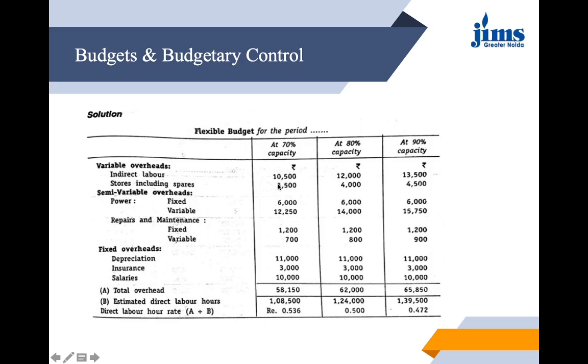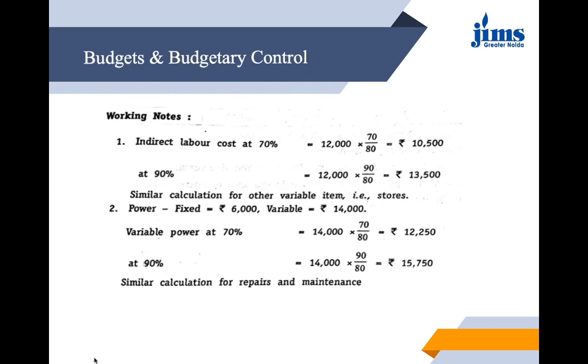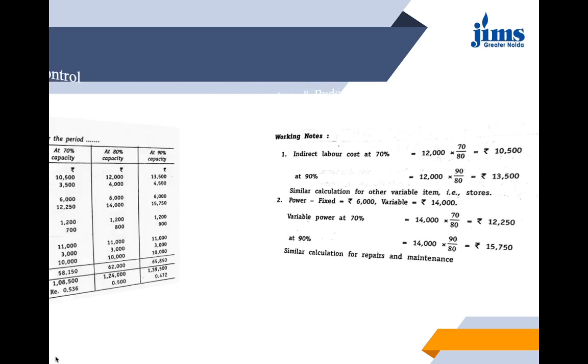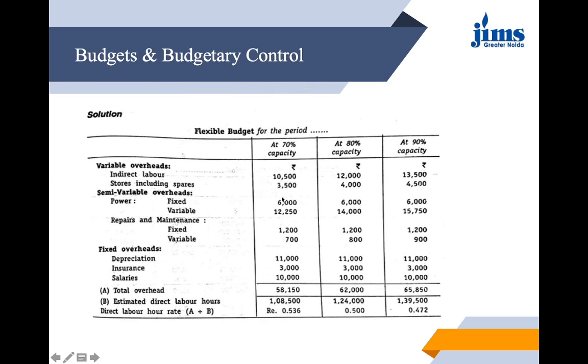Similarly for 90%. Then further for semi-variable overheads, we have got to know that a certain percentage is fixed. I'll show you this from the working notes. We know that a certain part is fixed, that is 30%. So we have calculated 30% of it and kept it as fixed, and variable we have calculated at different capacities. Let us see. We have kept this as fixed, whereas we have kept this 14,000 at 80% capacity and calculated 1790 from it. In the same way, repairs and maintenance will be calculated like that.